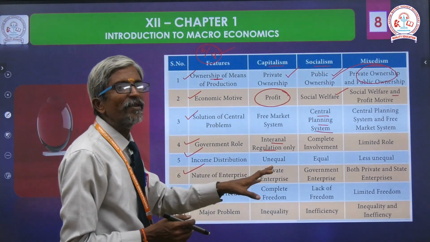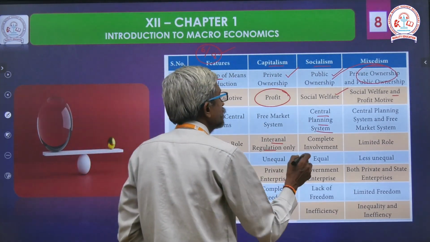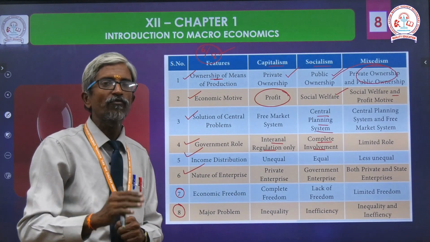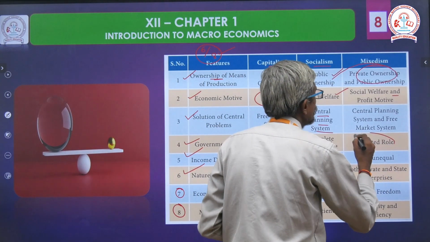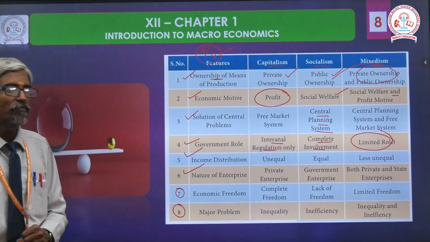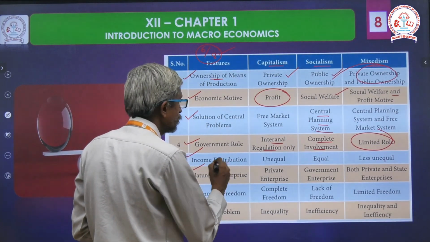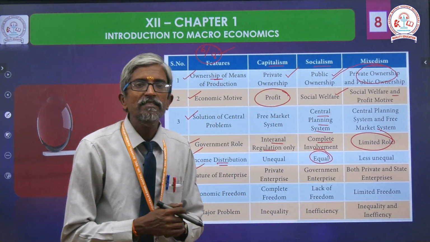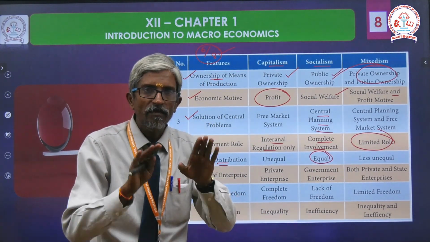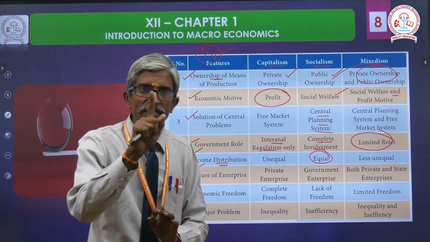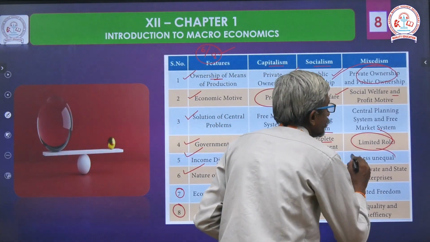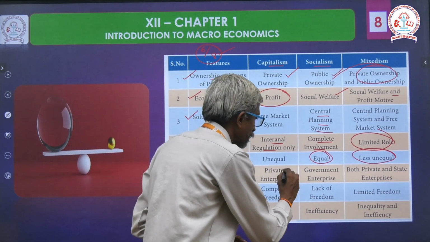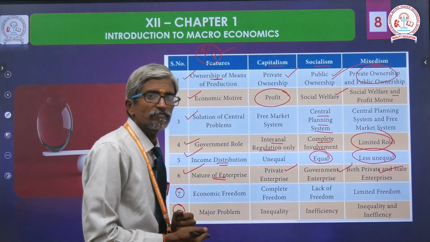Next number 4, government role: internal regulation only, especially defense. So these will be under the complete control of the capitalist government. On the other hand, complete involvement under the socialist principle, where the government focuses on all fields. Here a limited role. Income distribution: in capitalism it is unequal, in socialism it is equal, but in Mixedism it is less unequal. Clear? That is a major feature under Mixedism. Nature of enterprise: private, government, both.